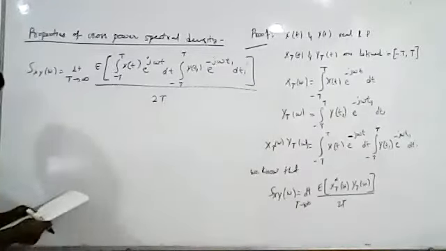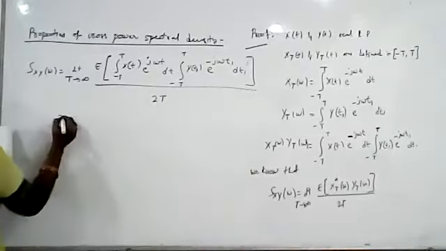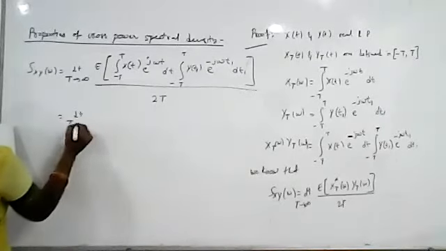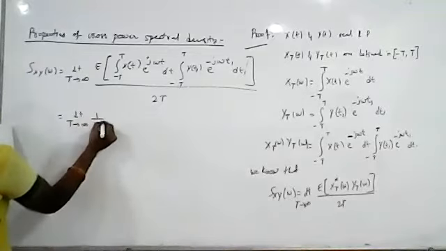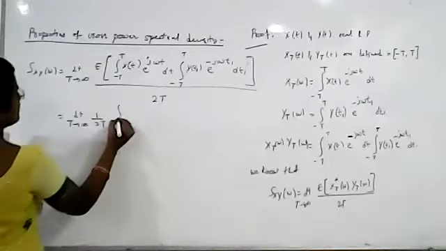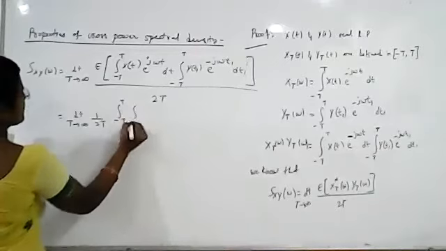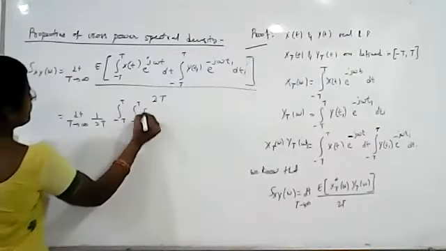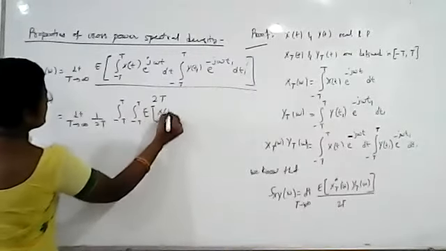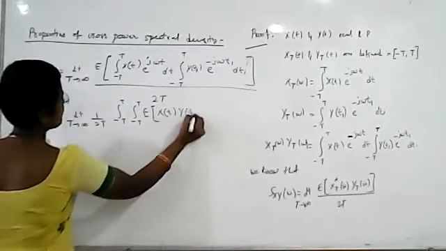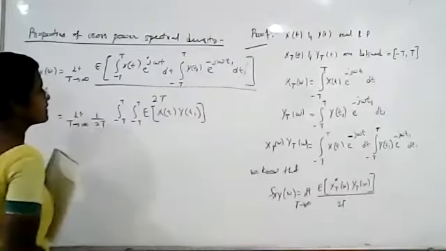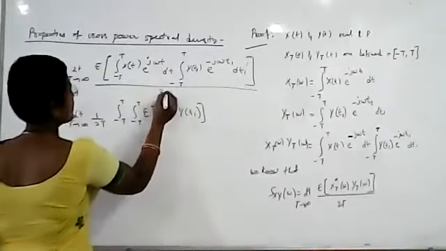2T. Okay. Now this can be written as limit T tends to infinity, 1 by 2T. Now we will be applying expectation to the random processes. What are the random processes here? X of t, Y of t1. To this we are applying expectation. Okay.